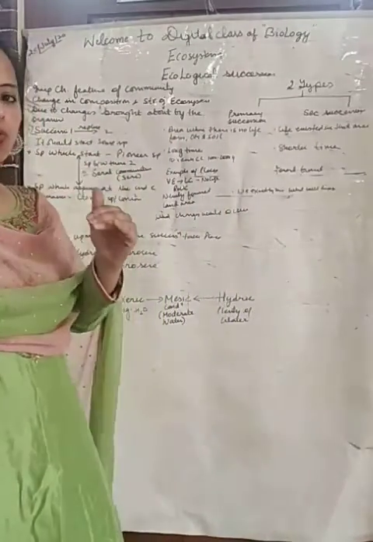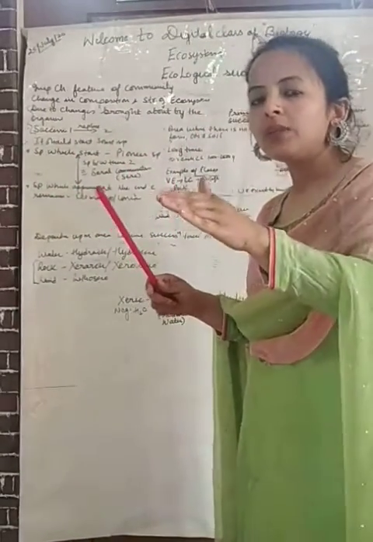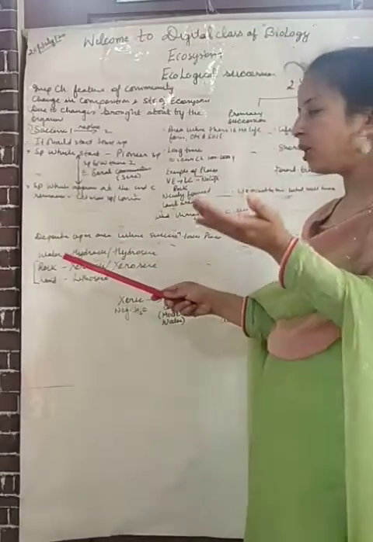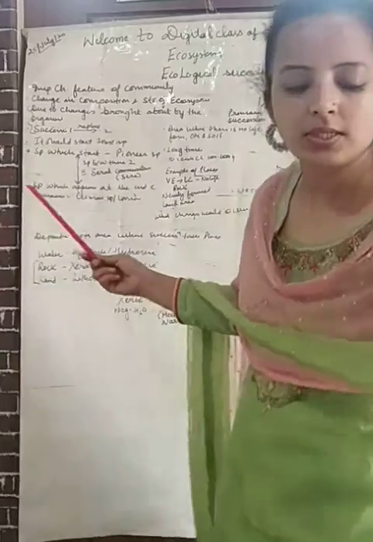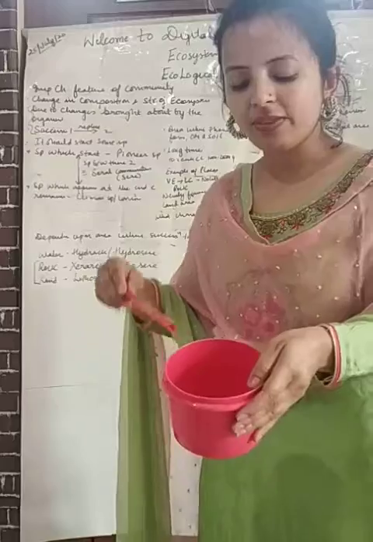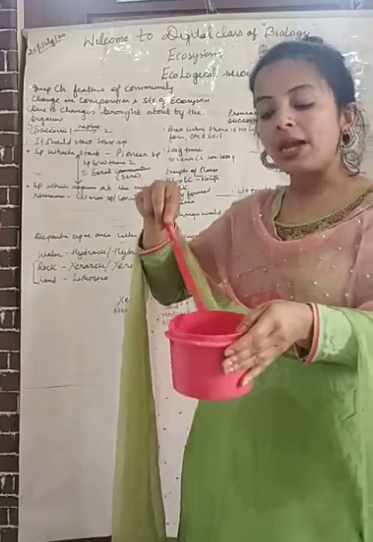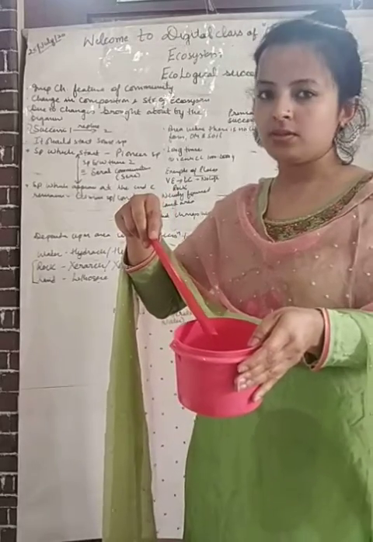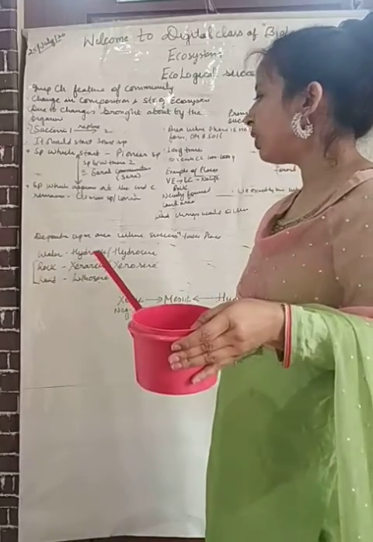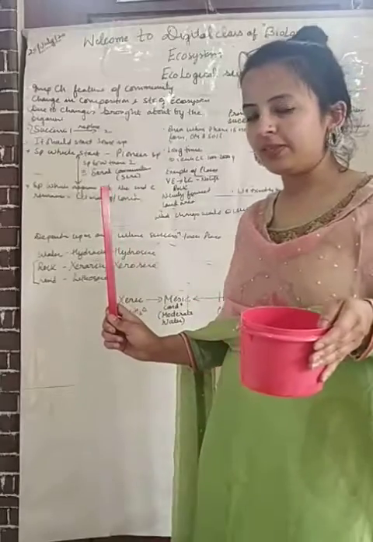Now we exactly came to know what is there in ecological succession. Yes or no? Now we need to see what changes would occur in a particular area, and it depends on which area it is occurring. If succession is taking place in water, suppose this is your ocean, and here your pioneer species is phytoplankton, then it is known as hydrarch or hydrosere.